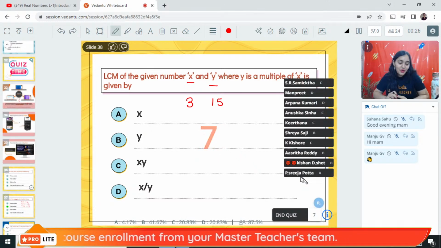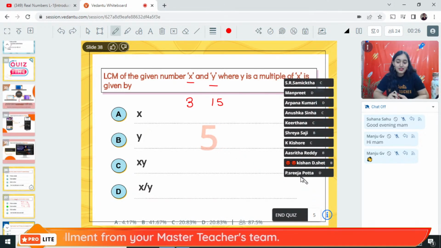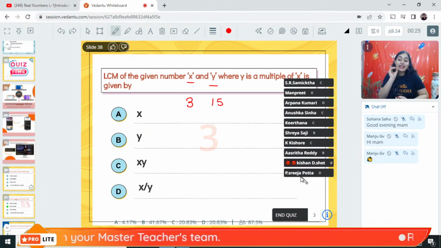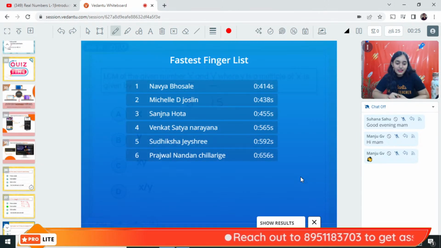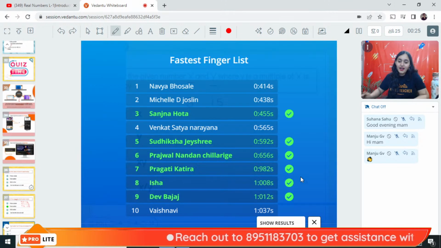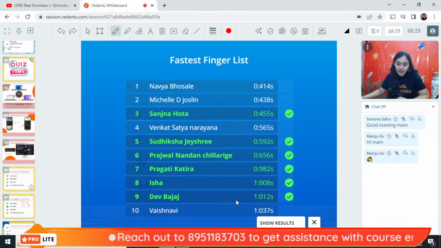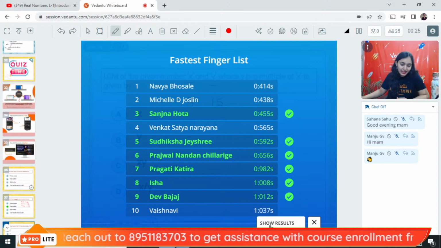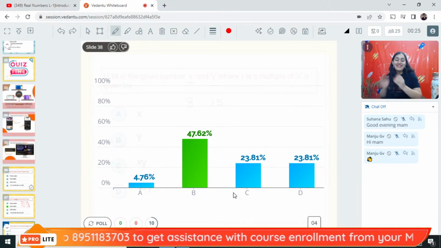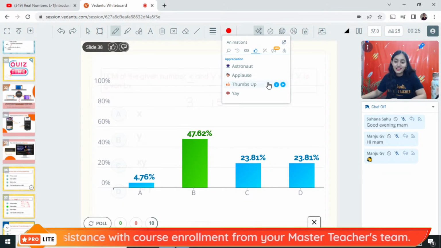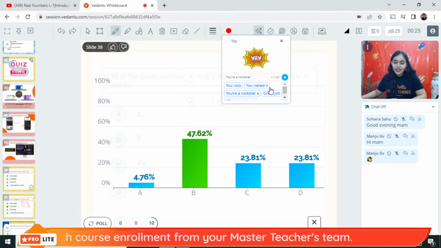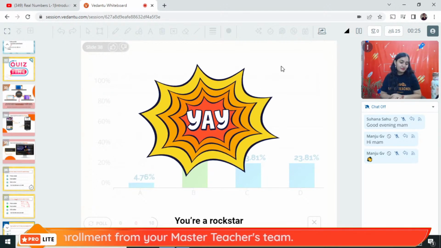So many of you are confused between option B and option C. Take an example. If you take an example, your work will be easier. On the fastest finger list, we have Sanjana, Sudiksha, Prajwal, Pragati, Isha, and Dev. All right, good job. But why only 50% of the class is performing good? Come on, guys, come on.